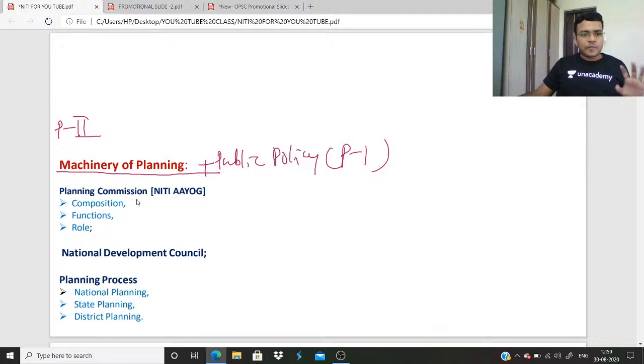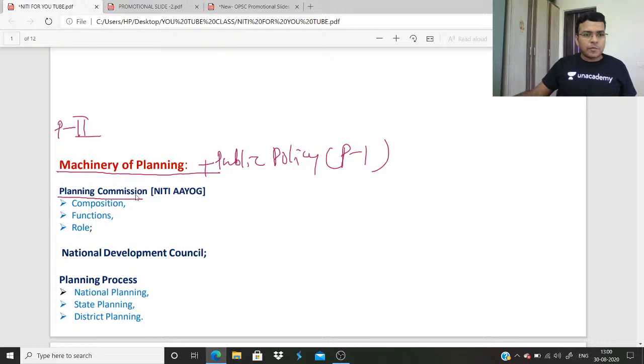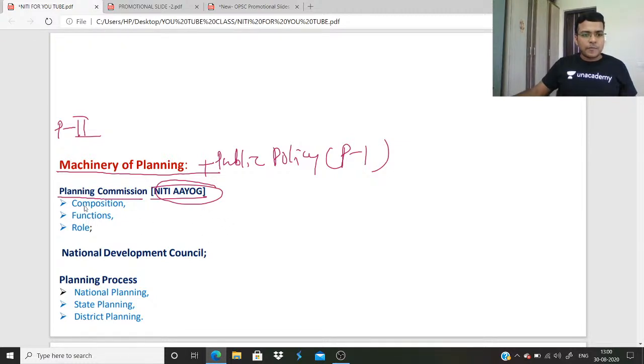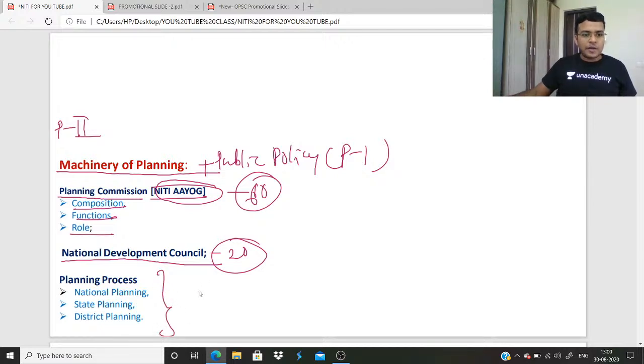In this, one thing is that your syllabus gives the Planning Commission, but actually the question comes on NITI Aayog. The question comes on NITI Aayog, but the syllabus gives the Planning Commission. So I am going to teach you how to write an answer on NITI Aayog. And Planning Commission composition, function, role. After that, the National Development Council, NDC. It comes as a 60 mark question. NITI Aayog and NDC is a 20 mark question. And the planning process is very important, and the planning process related question comes as a 60 mark question.